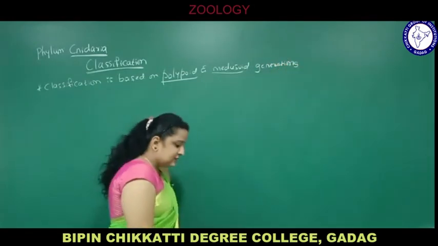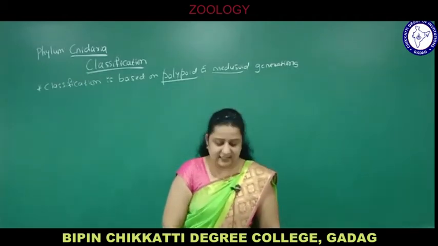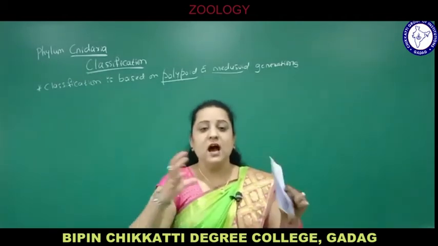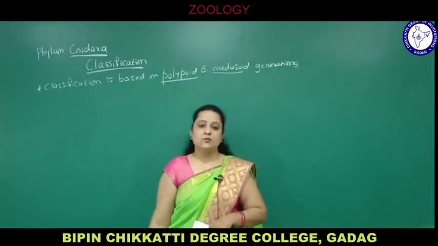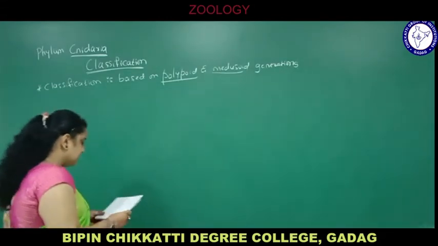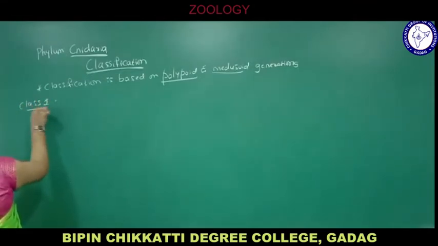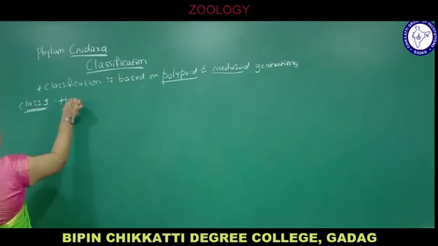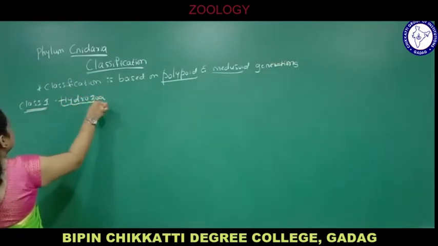Now you know these coelenterates have two body forms, polyp and medusa. Polyp is sedentary, it cannot move, whereas medusa is umbrella shaped, as in jellyfish, with tentacles for movement. That we'll see later. So first we see the classification. It is divided into four classes. Class 1 is Hydrozoa. We see the characteristics of Hydrozoa now.